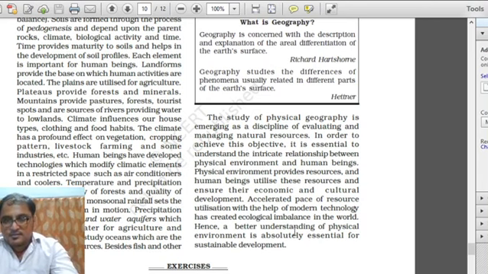Hence, a better understanding of the physical environment is absolutely essential for sustainable development,